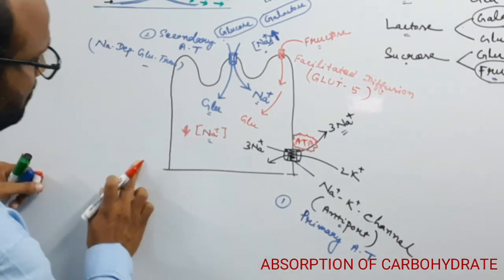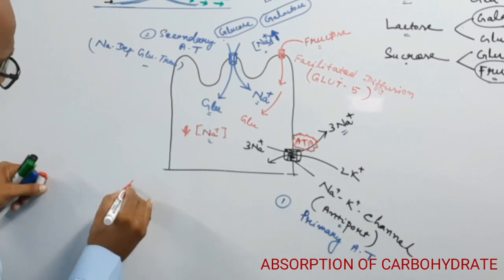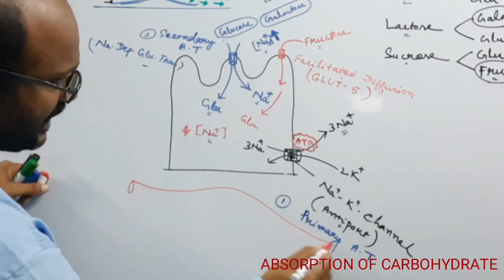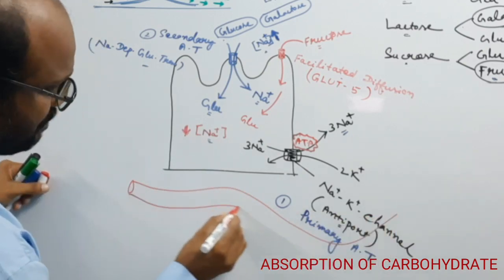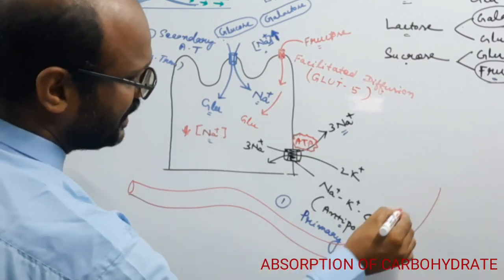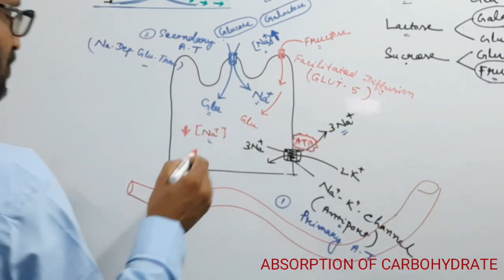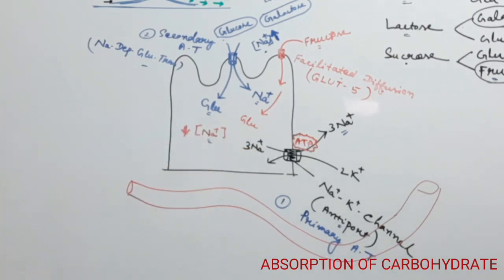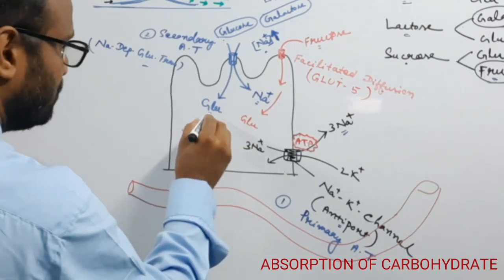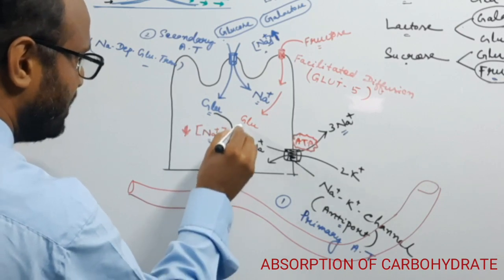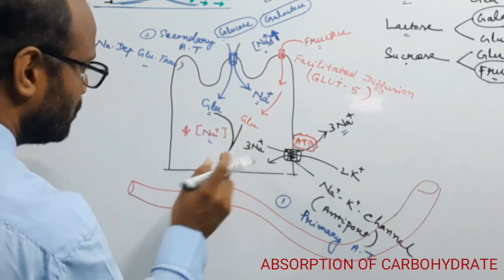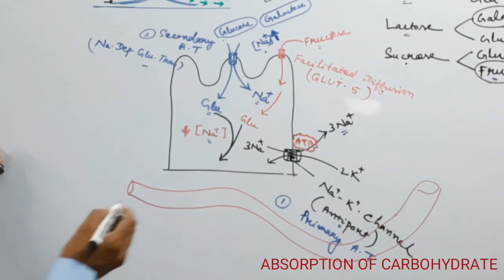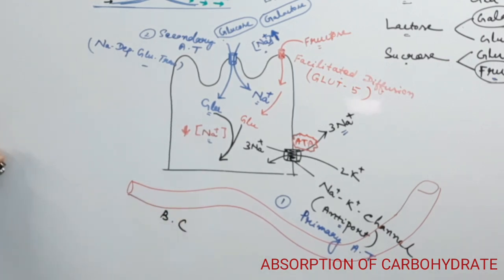Now, at the basal side, there is another channel. Below the enterocyte is the blood capillary. Okay, so now the glucose from the enterocyte is pushed to the blood capillaries. The glucose is pushed out by the facilitated diffusion process.